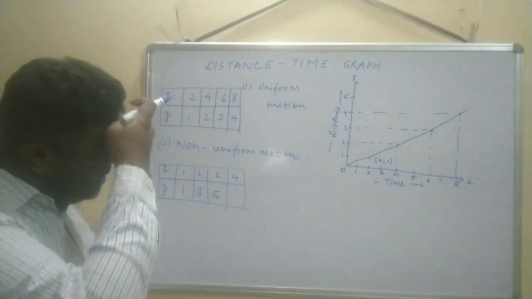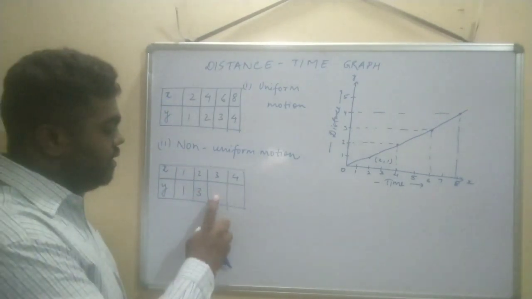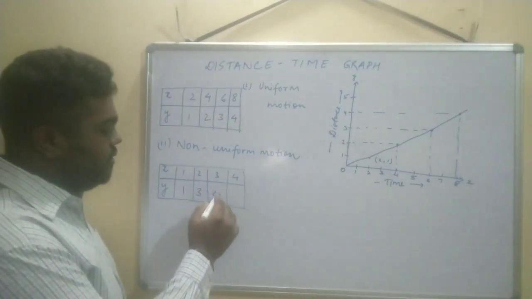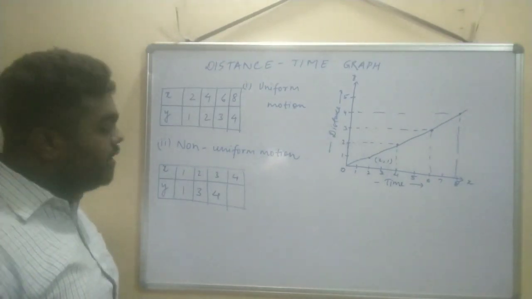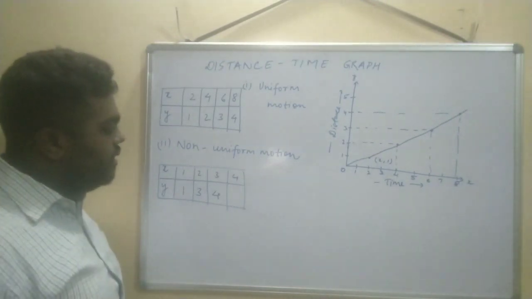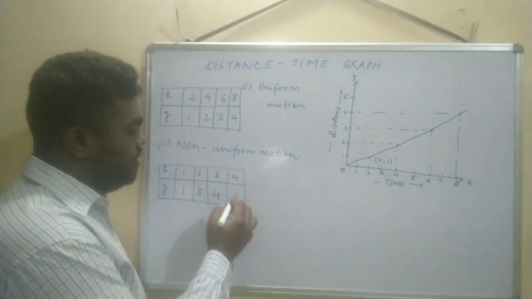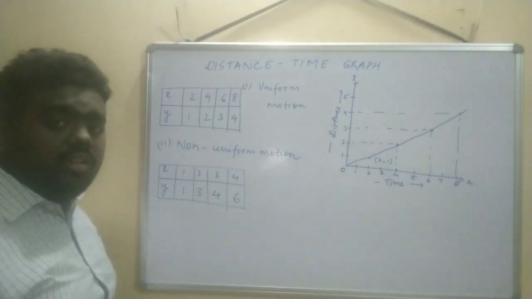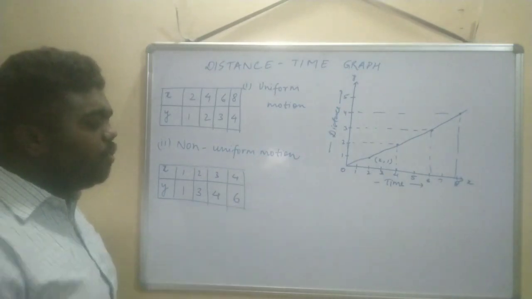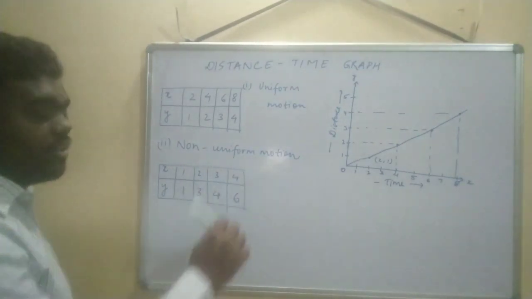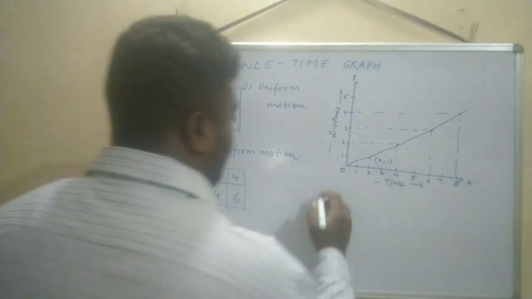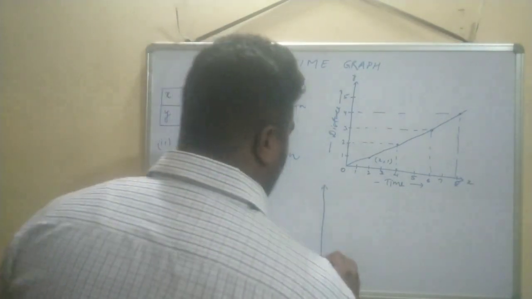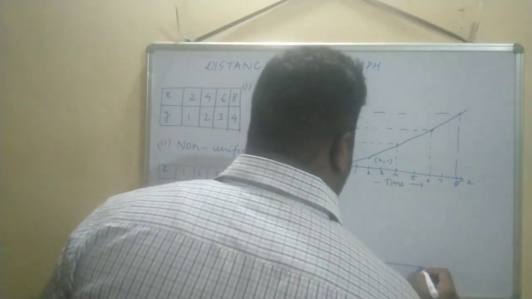No, equal distances are coming. There is a 2 kilometer difference. Let it cover 4 kilometers. Fine. Then next, let it cover 6 kilometers in the fourth hour. So distances are unequal, there is no proportion between them, but time is equal, a 1 hour difference. Again we will plot.